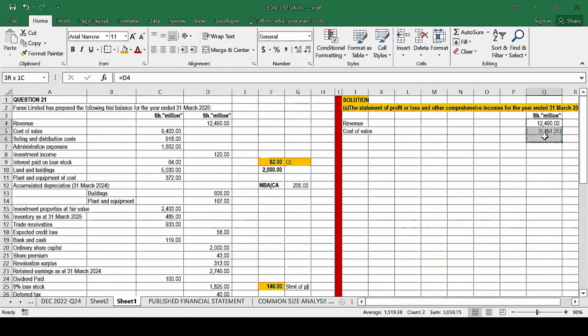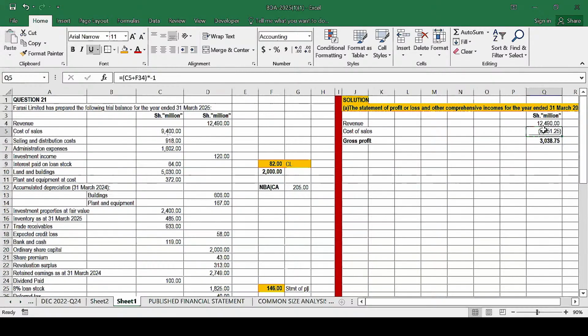Then we need to get the gross profit. We just do the auto sum here. So this now will be our gross profit. We can equally bold this one, Control B, and underline this, Control U. As we move forward, you need to note those shortcuts somewhere: how to bold, how to copy, how to paste, how to underline. Those are the obvious shortcuts you should be able to remember.